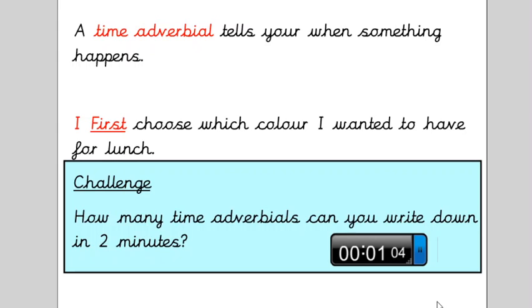Okay, just coming up to 1 minute gone. That's 1 minute left now. Think about a race. A clue might be a race. What position might you be? Forty seconds left.